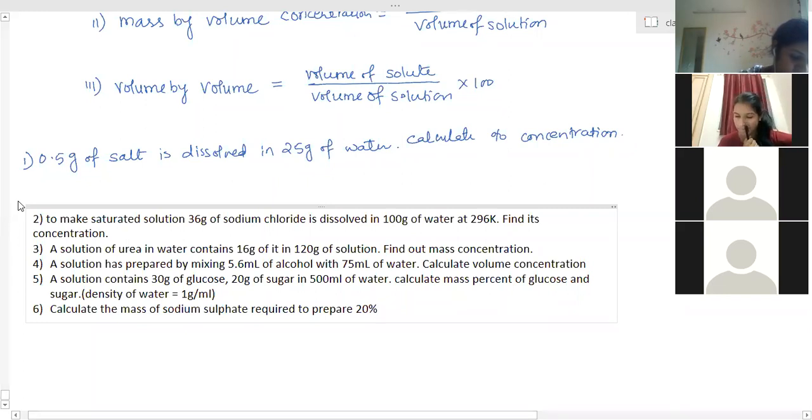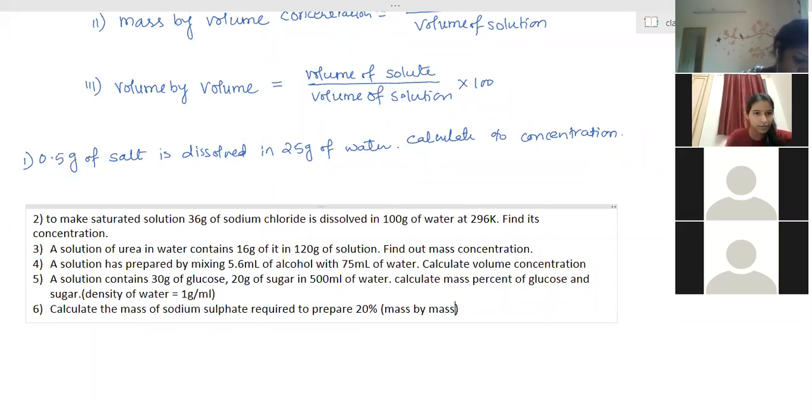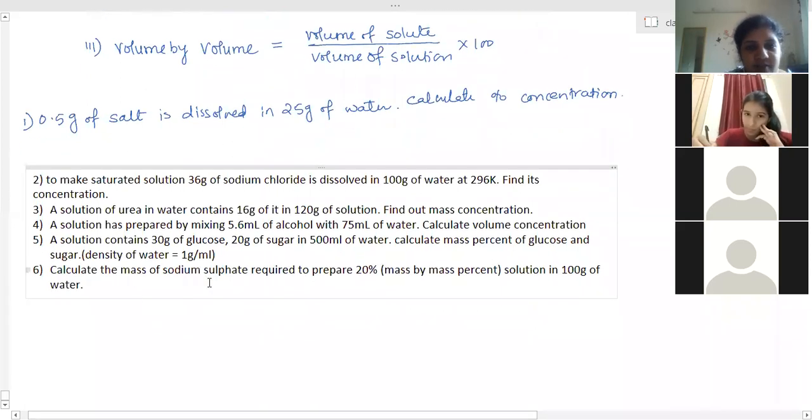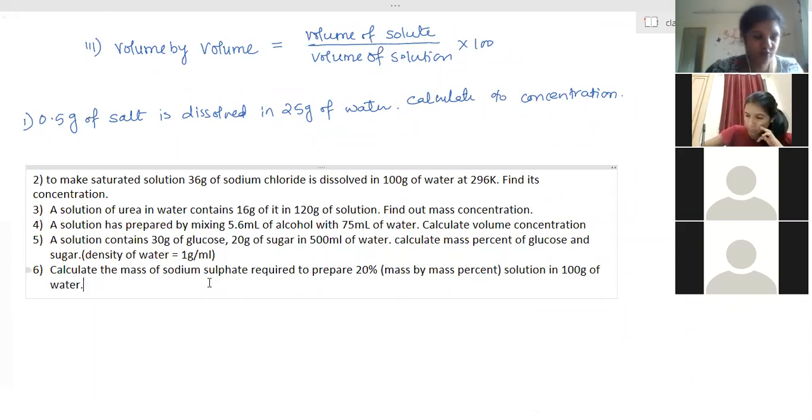Ma'am, is the concentration of glucose 0.06? No. Ma'am, I got it as 5.6. Yes, 5.45. Ma'am, what's the answer for the fifth question? 5.45. 5.45 for glucose.